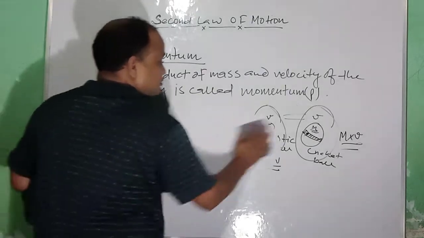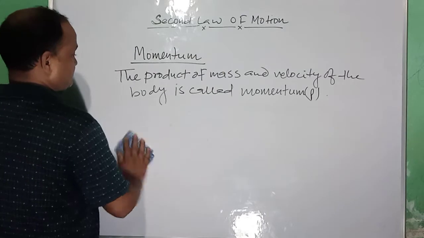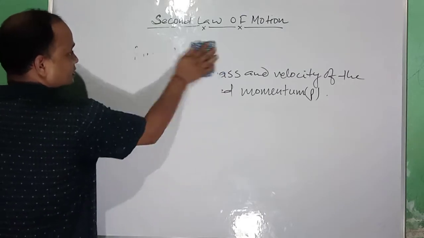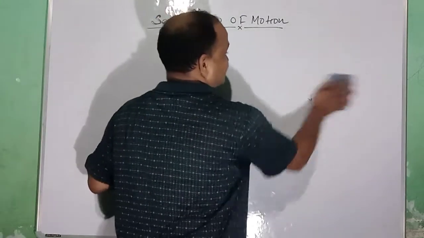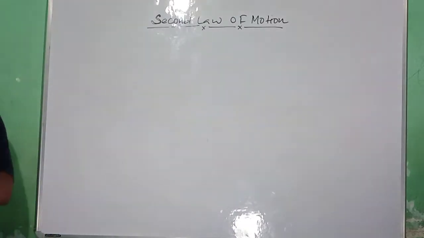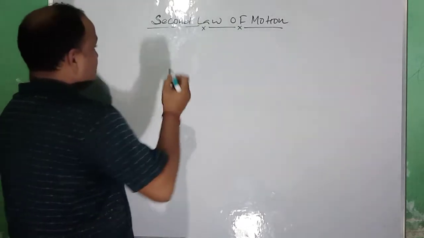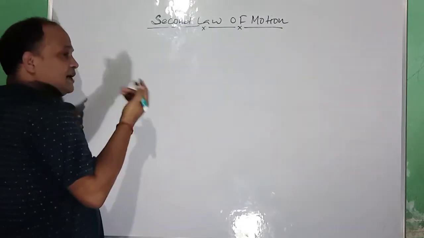Now, what is Newton's second law of motion? After understanding momentum, now Newton's second law of motion.